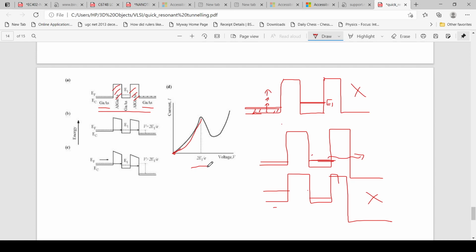When we increase the energy level again, there will be no tunneling. There is no energy level available in the quantum well to sufficiently provide a tunneling process. So in this region there is no tunneling, and when we increase the voltage, the current is actually decreasing. So this region is a negative resistance region. So this is the basic principle behind tunneling.